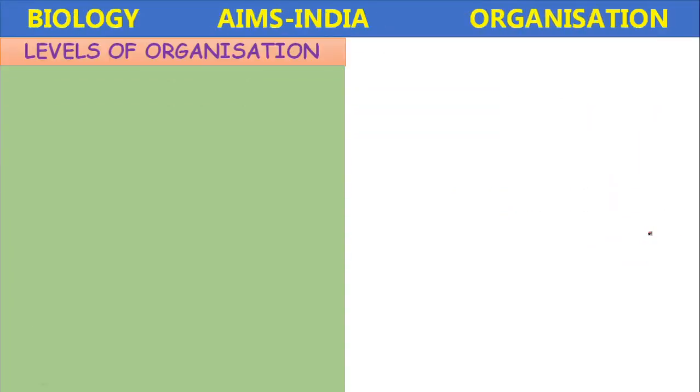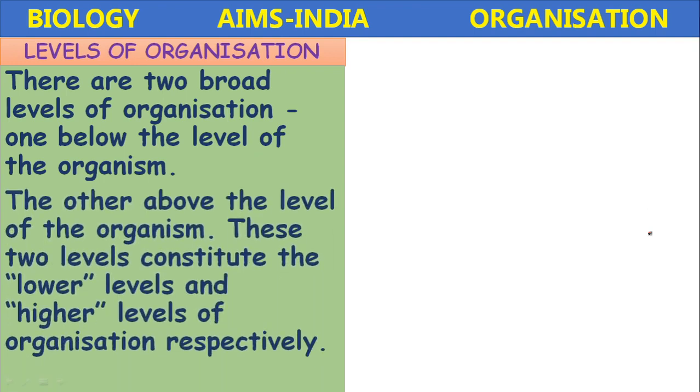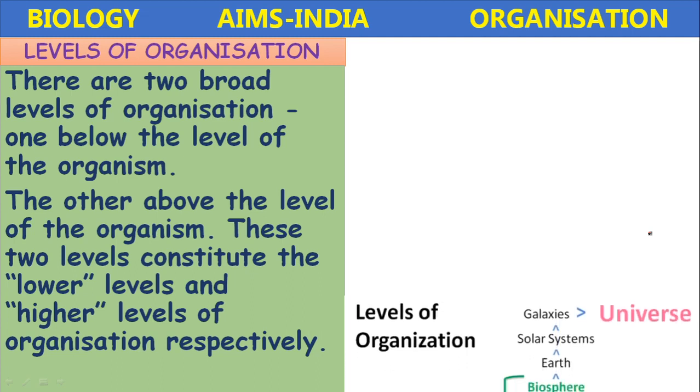Next, levels of organization. There are two broad levels of organization, one below the level of the organism and another above the level of the organism. These two constitute the lower levels and higher levels of organization respectively.